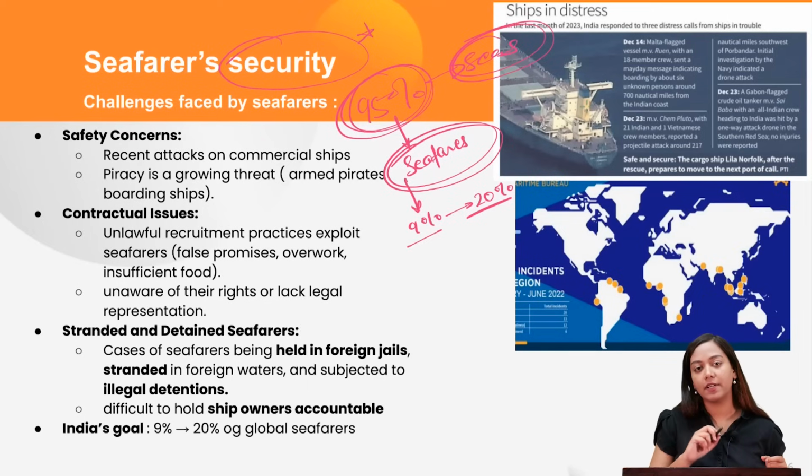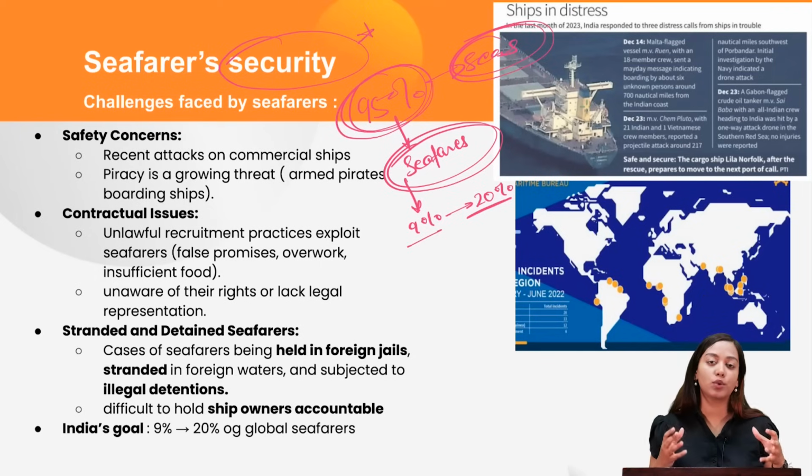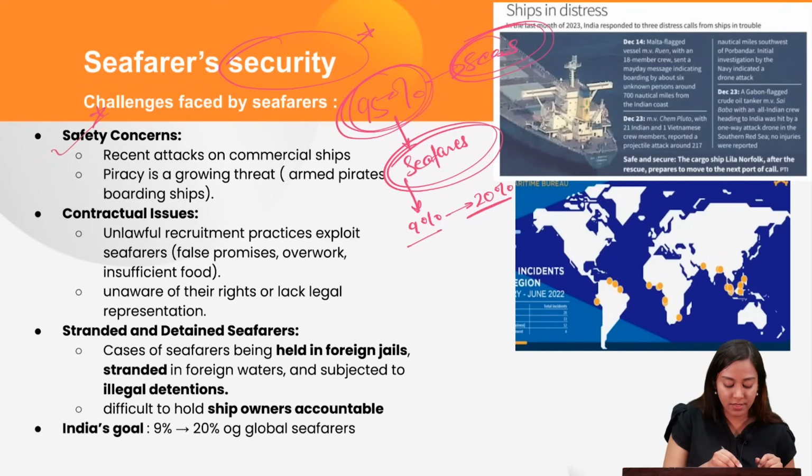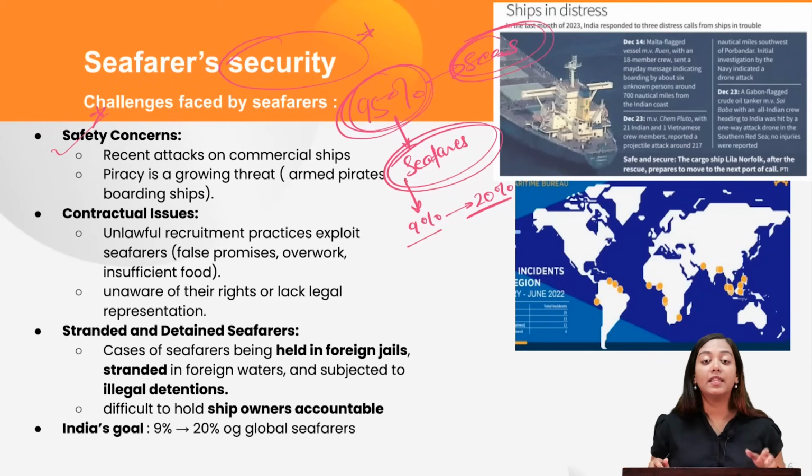The problem with seafarers is that it has been seen that they are not much interested in their jobs right now. In fact, they are moving towards other employment opportunities because of the rising risks to their life. What are causing these risks? What are the challenges? Let's have an analysis. First one is their very safety concerns. We've already read about the Red Sea militancy. Then we have the Strait of Hormuz. You must have heard about the Houthi rebels. They are attacking and causing Red Sea militancy. You see the blockages of the Suez Canal.